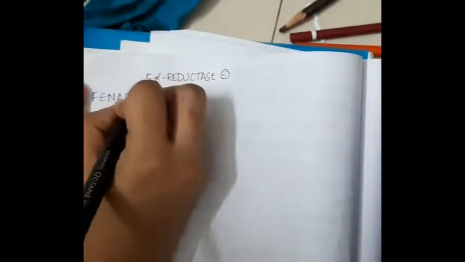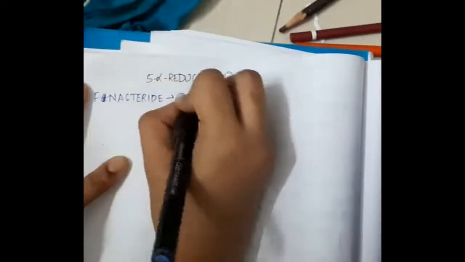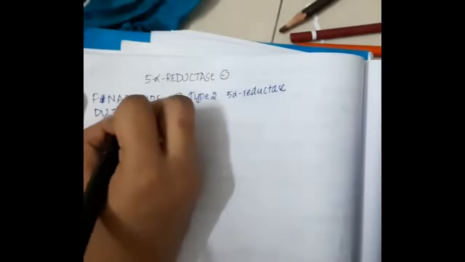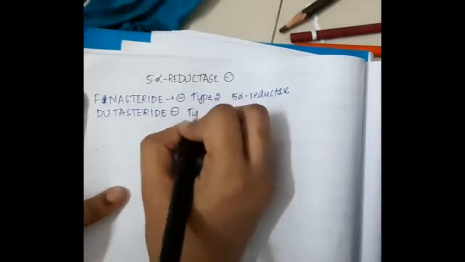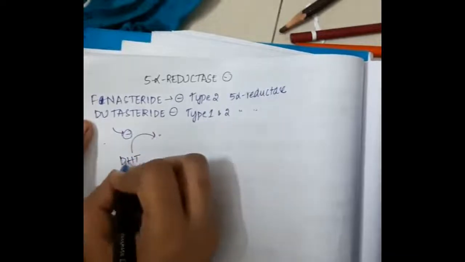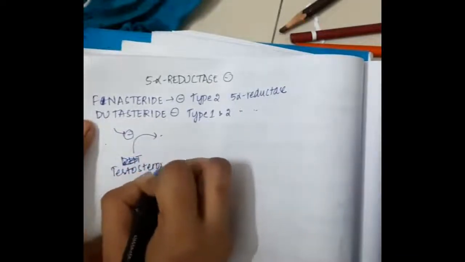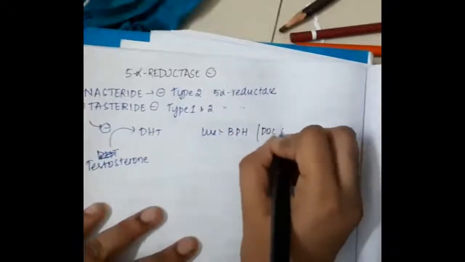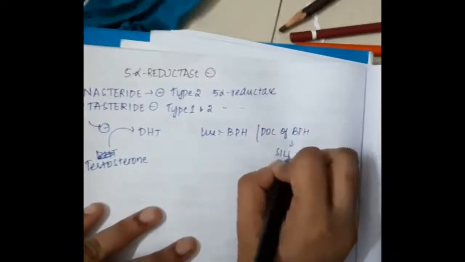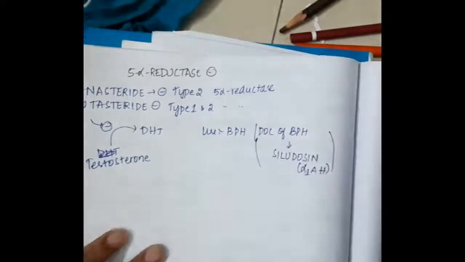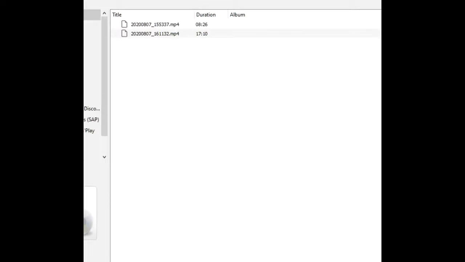Then we have 5-alpha reductase inhibitors like finasteride and dutasteride. Finasteride inhibits type 2 5-alpha reductase, and dutasteride inhibits type 1 and type 2 5-alpha reductase. Dutasteride inhibits the conversion of testosterone to dihydrotestosterone, and is used in benign prostatic hyperplasia. The drug of choice for benign prostatic hyperplasia is silodosin. So these are the hormonal agents which are used.